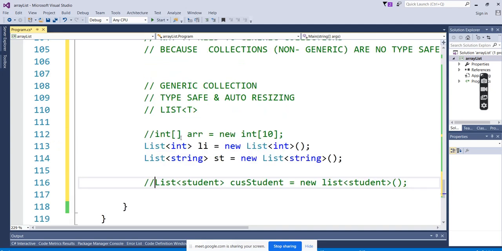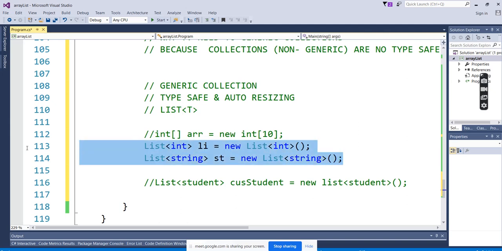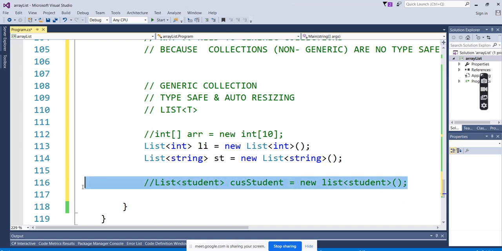In arrays, we have to pass only the data type of integer, string, all those things. Here we cannot play with the properties of the custom classes. But the list is safe, secure, type safe with dynamic sizing, and we have the extra feature of passing class values and objects. So we have some extra advantage of using the list.